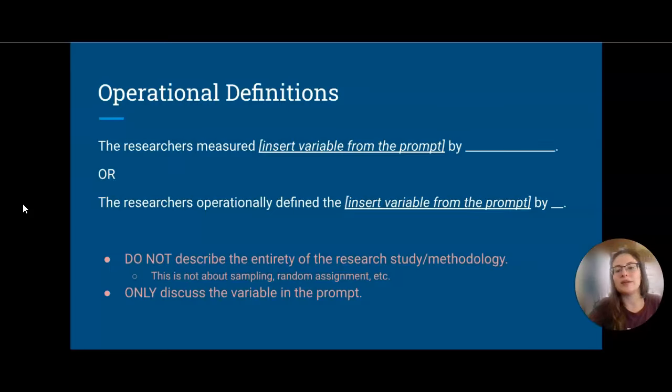Do not describe the entirety of the research study. They just want to see if you can talk about how researchers are measuring the specific variable in question. You do not have to come up with it on your own. It is already in the prompt, and the more exact language you use from the prompt, that text evidence, citing it almost exactly word for word, the closer you're going to be to the correct answer.